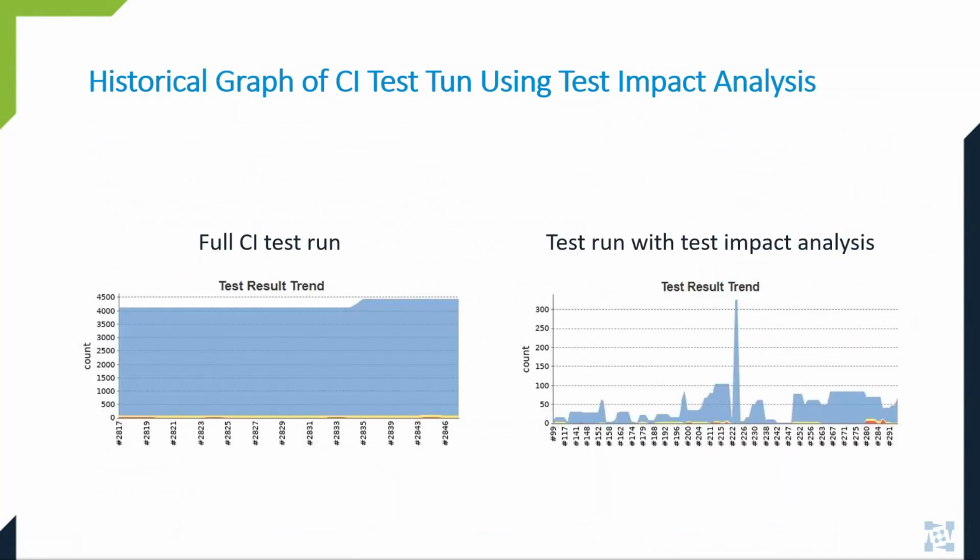These are Jenkins trend graphs that our dev team pulled for some of the runs they deal with. Our CI test run has more than 4,000 tests, and this graph shows the number of those 4,000 tests that ran over a period of a few weeks in the TIA test run.